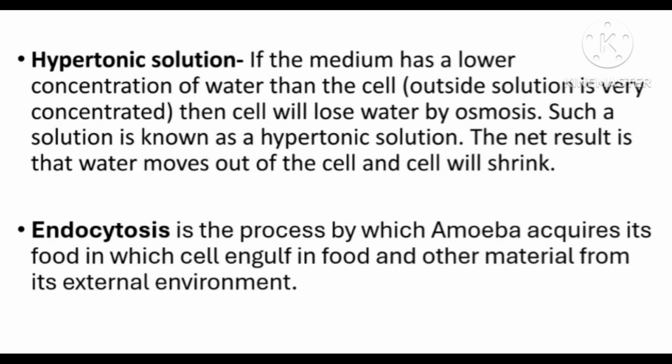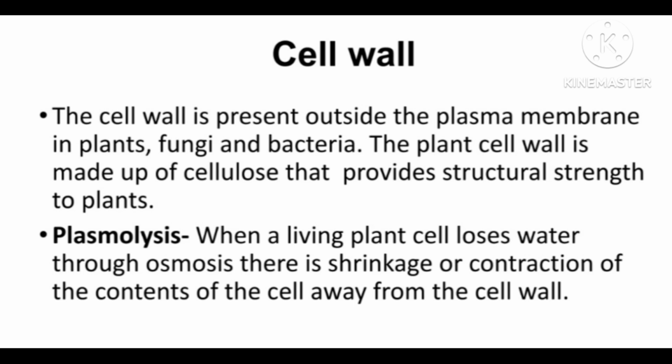The flexibility of cell membrane also helps in uptake of food by the process called endocytosis. Through this process, amoeba acquires its food, in which cell engulfs food and other material from the external environment. Next is cell wall. Cell wall is present outside the plasma membrane in plants, fungi and bacteria, but absent in animals. The plant cell wall is made up of cellulose that provides structural strength to plants.